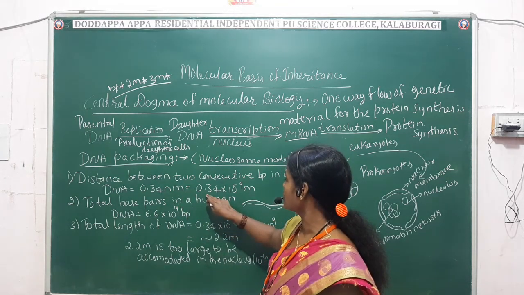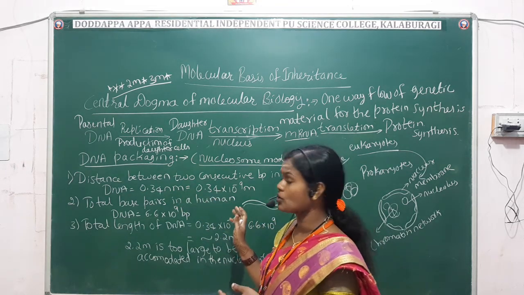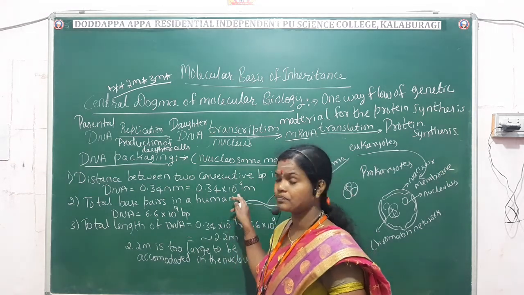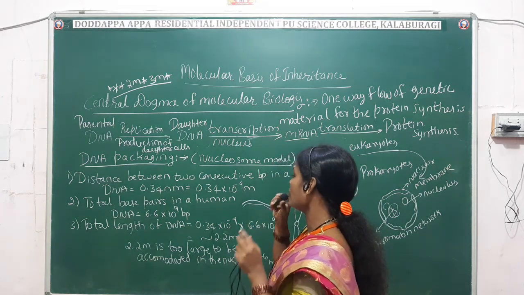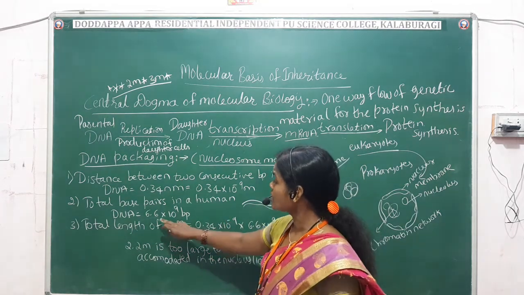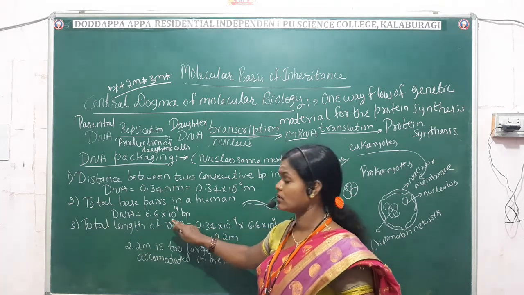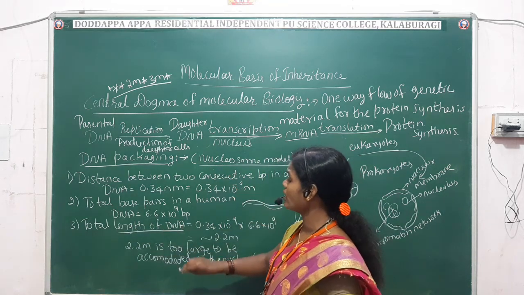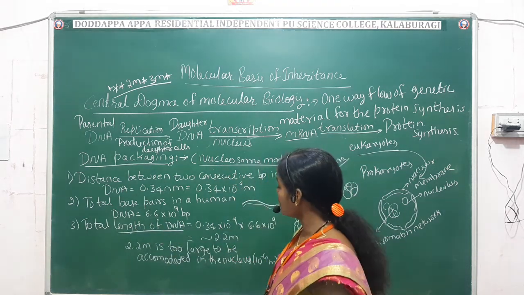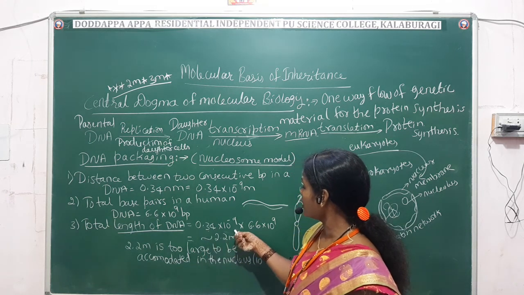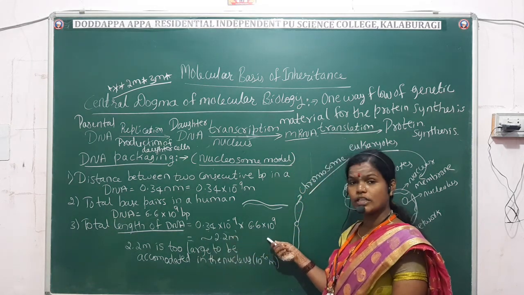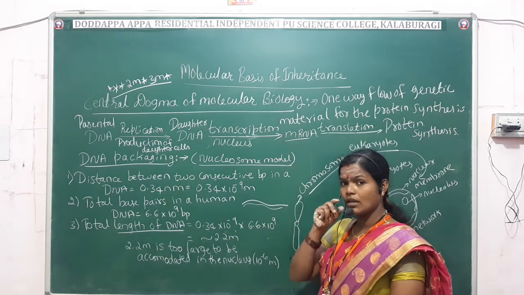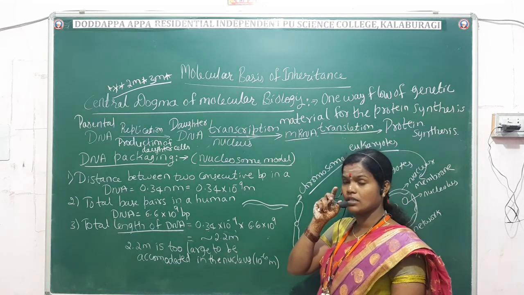We have to convert that, so 0.34 into 10 raised to minus 9 meter. Then the total number of base pairs in a human DNA is 6.6 into 10 raised to 9 base pairs. To see the nucleosome model, we have to see the total length of the DNA, which is 0.34 into 10 raised to minus 9 into 6.6 into 10 raised to 9, so approximately 2.2 meter is the length of the chromatin network present in the nucleus.